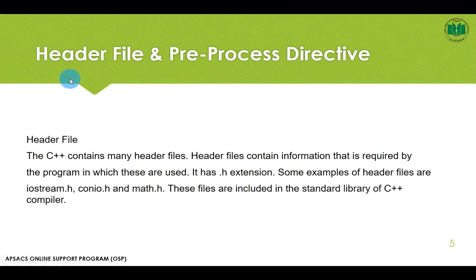This is our today's lecture, the header file and preprocessor directive. First of all, we will discuss header files. What are header files? Header files are pre-built code files which we can use to minimize the code writing process. C++ contains many header files. Header files contain information that is required by the program in which they are used. Header files are files which have some code which is used by C++ programs.